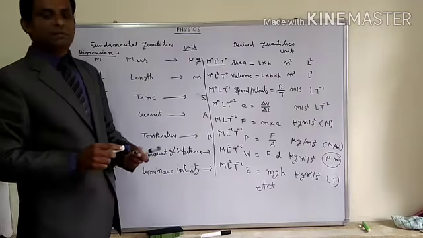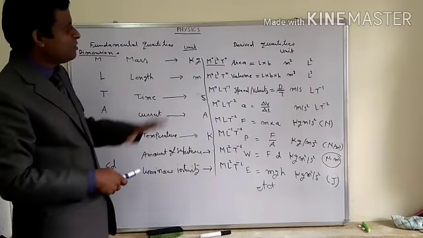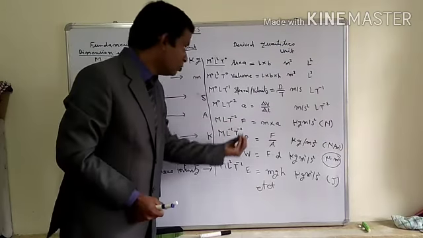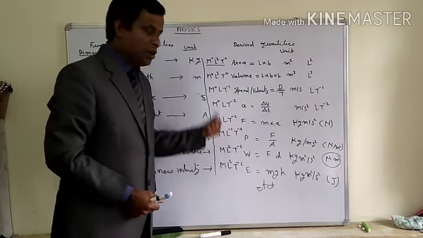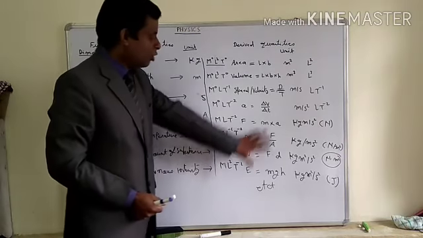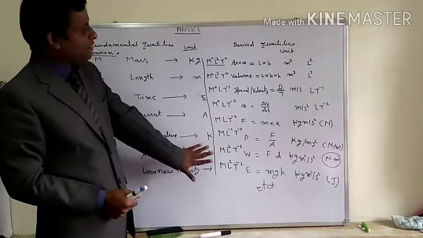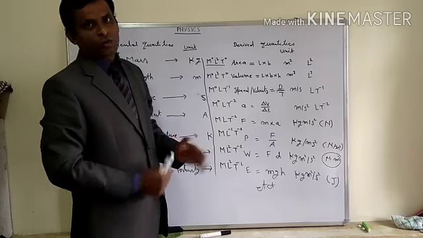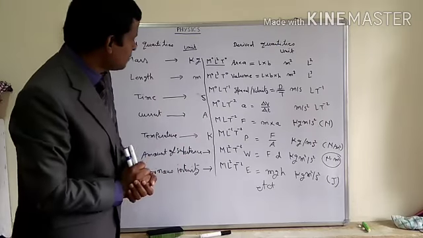So these are the dimensional techniques by which we may easily understand how to form the dimension formula, the dimensional equation, of physical quantities. These are the derived quantities. All derived quantities have the same technique for forming the dimension formula. I hope you guys understand these things in a better way.